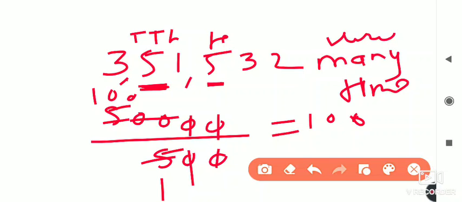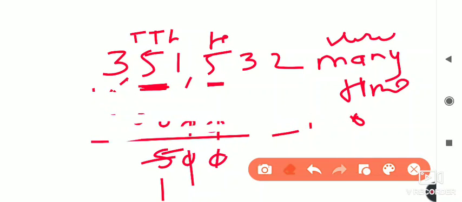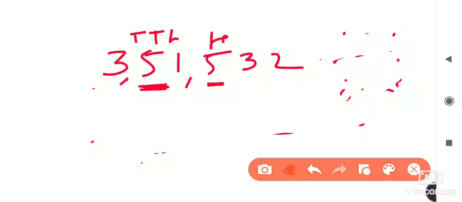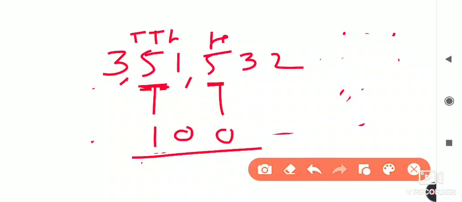at that time I will tell you the trick. First of all, what we have to write here: the first 5 is there, and from that place we have to write 1. This is the first 5, and this is the second 5. At the first 5 we write 1, and up to the second 5 we write zeros. So here it came, 100; the place value is 100. Understood? It is very easy. You can use both methods. I taught you both methods.